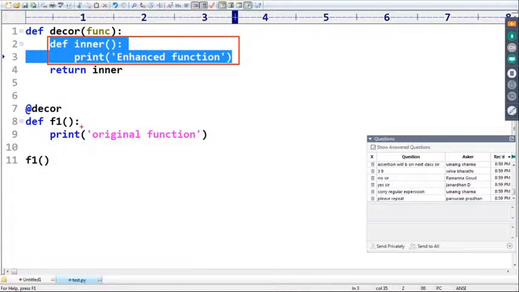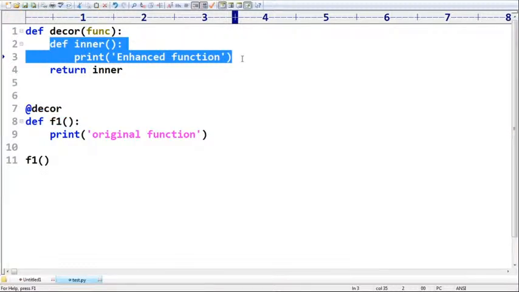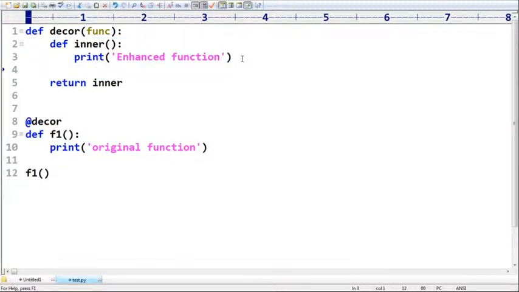The original function was already passed as the argument, so now it is available with this name inside the decorator. Whenever you are calling inner, first it is going to call the original function also. Func means which function? F1 function. Because func means input, and input is always F1.